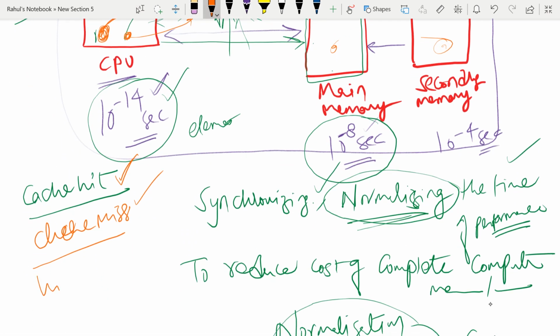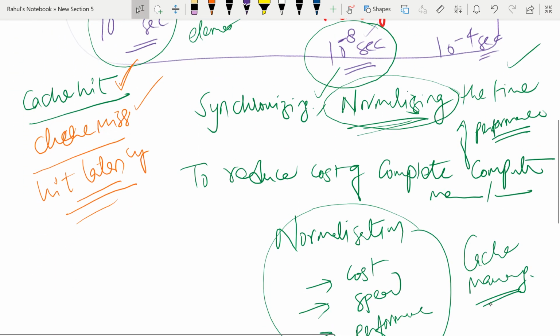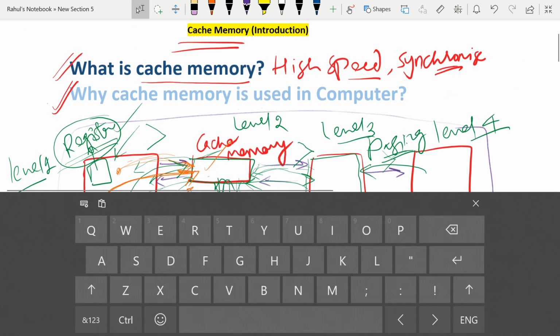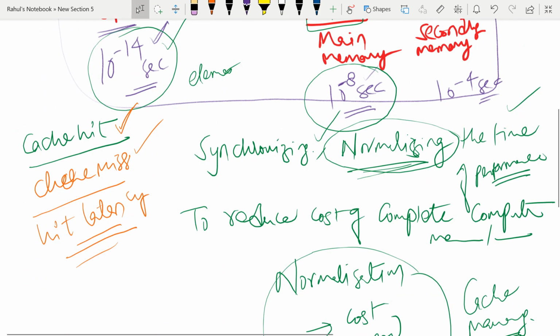Then the next one is hit latency. What is hit latency? Suppose you require an element and it is found in cache memory. The total time taken to access that element from cache memory is called hit latency. So hit latency is the total time taken to get that element from cache memory.